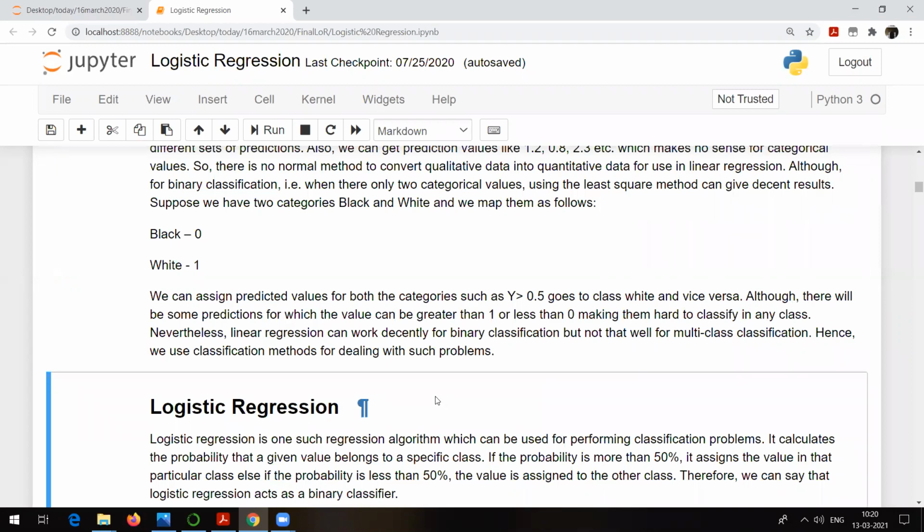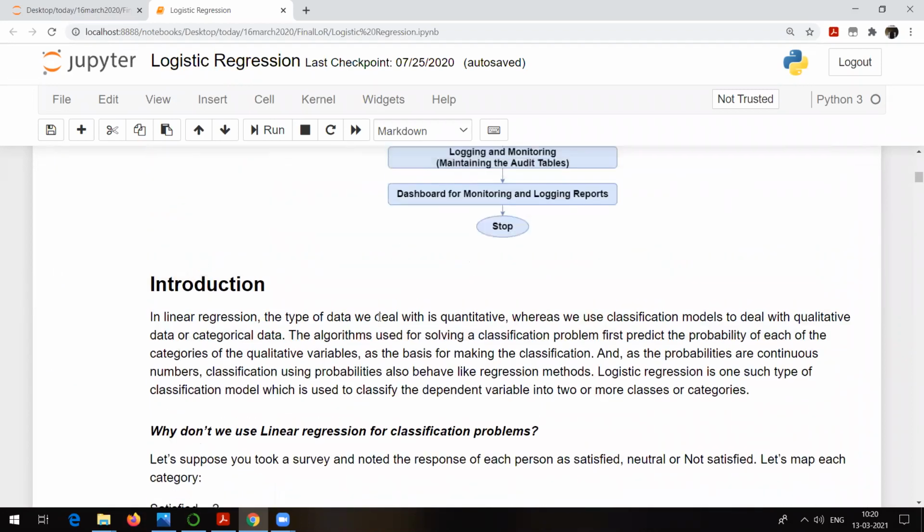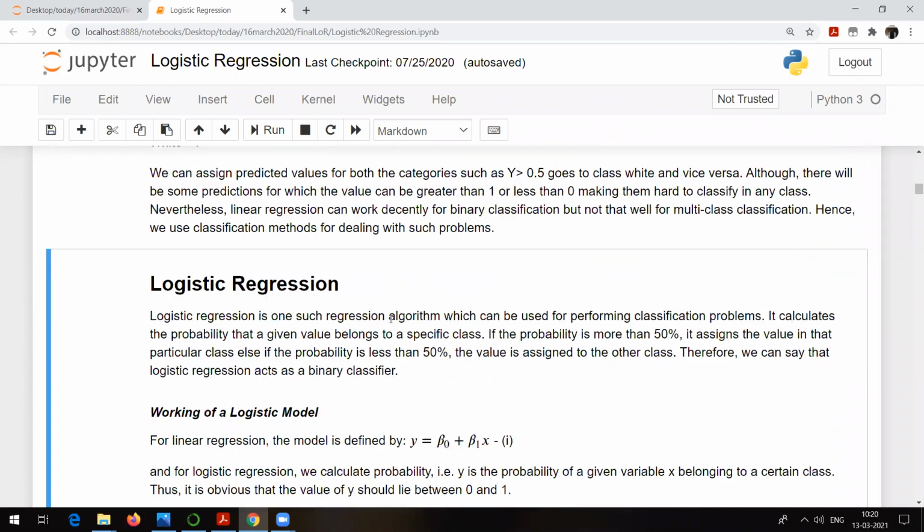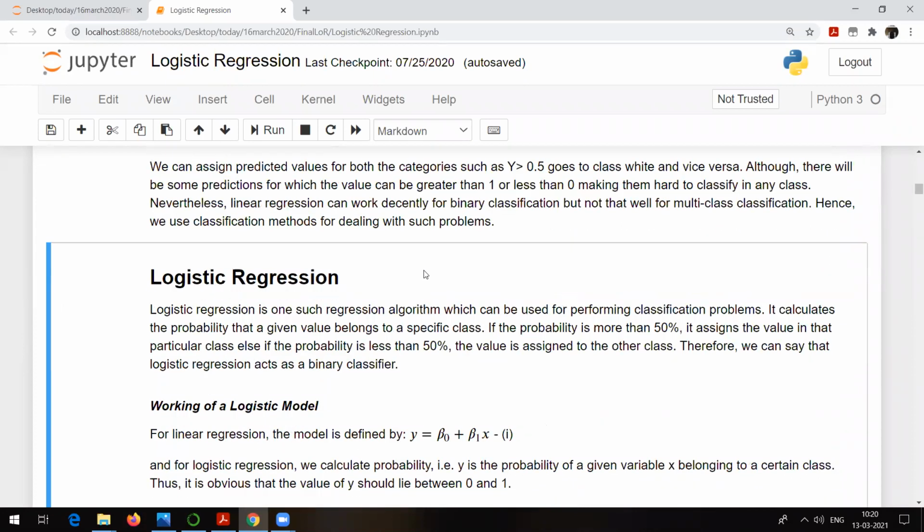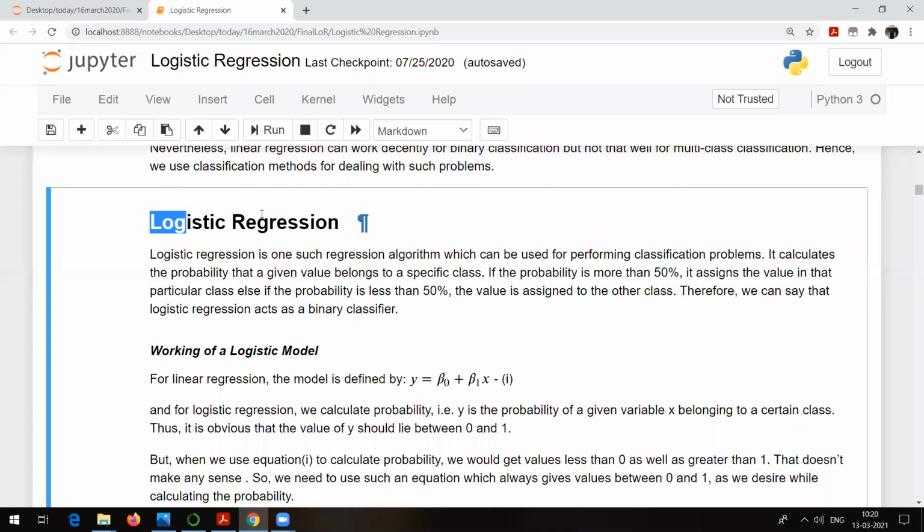Okay. So yes, this is the reason, whatever is written here, why we cannot make use of linear regression to solve classification types of problems. Now let's start with logistic regression. Now what is the idea given here? Let's see.